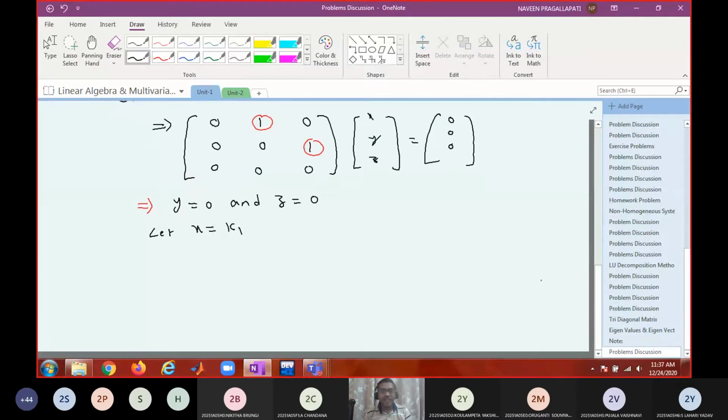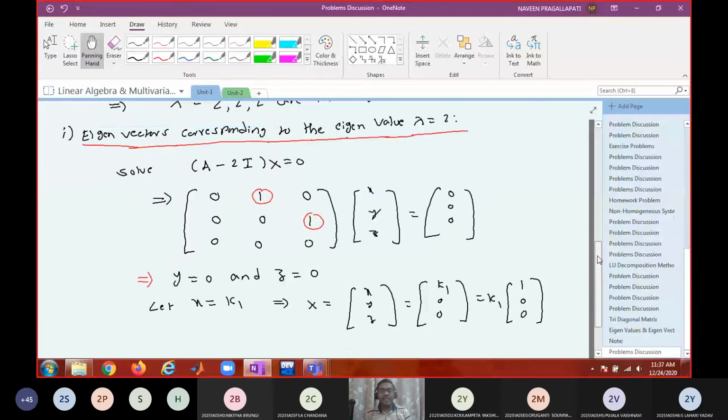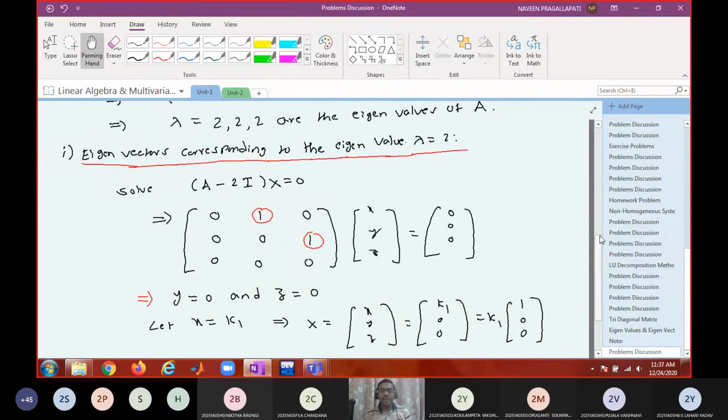Therefore, what is your solution? X equal to x, y, z, which is k1, 0, 0, which is equal to k1 into (1, 0, 0). So how many non-zero solutions are you seeing? For different non-zero values of k1, you are getting different non-zero solutions. All those non-zero solutions are called eigenvectors corresponding to the eigenvalue 2. Do you agree?